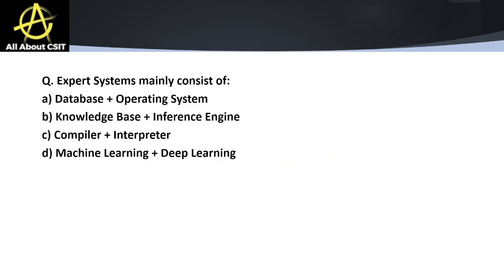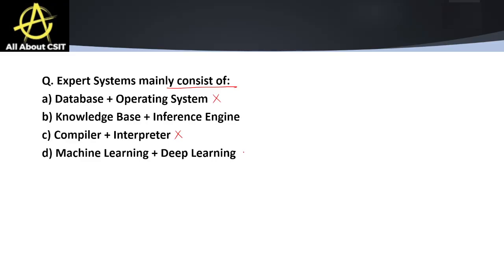Next we have: expert systems mainly consist of. Database and operating systems? No, this is a very common question. We can easily eliminate the incorrect options. Compilers and interpreters? No. Machine learning and deep learning?